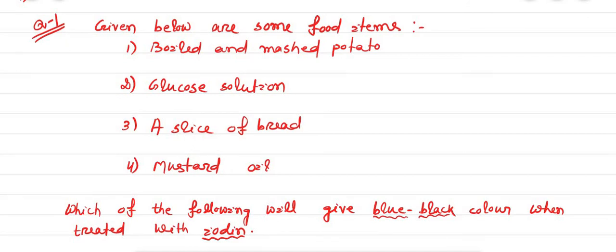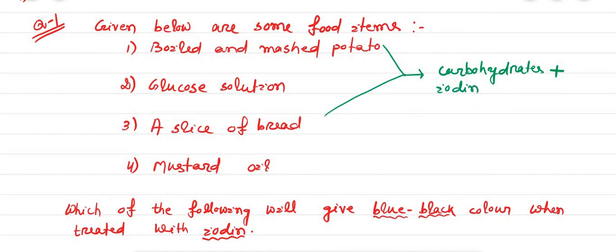Boiled and mashed potato is carbohydrate food, and a slice of bread is carbohydrate food. So when these two types of food are treated with iodine, it will give blue-black color. These two food items contain carbohydrates, and when treated with iodine, they give blue-black color. So option number 1 and option number 3 are the correct answer.